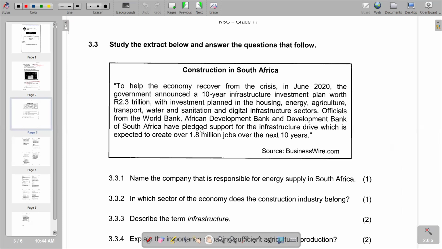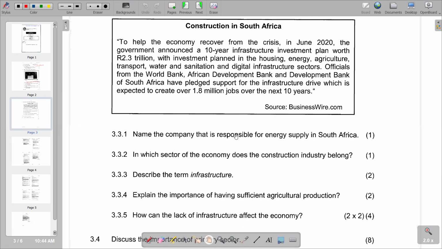Officials from the World Bank, African Development Bank, and Development Bank of South Africa have pledged support for the infrastructure drive, which is expected to create over 1.8 million jobs over the next 10 years. So this is information that we are given.